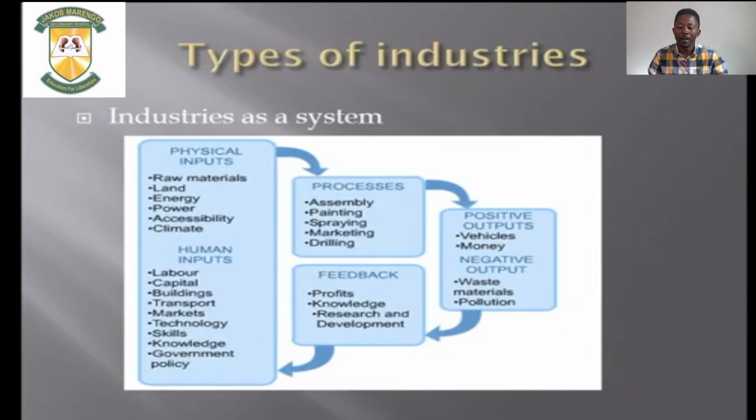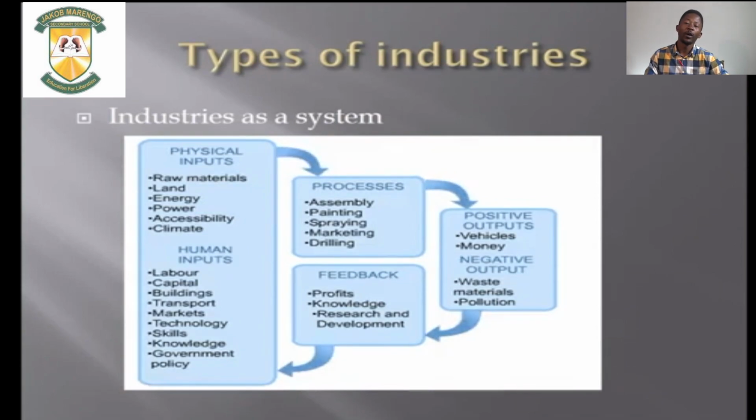So, if you look at the raw materials, for instance, as a physical input, through the process of cultivating your seeds, you are able to harvest mahangu, which is an output. So this is a system that you need to look at in the industrial processes.